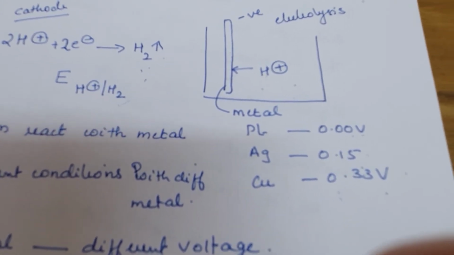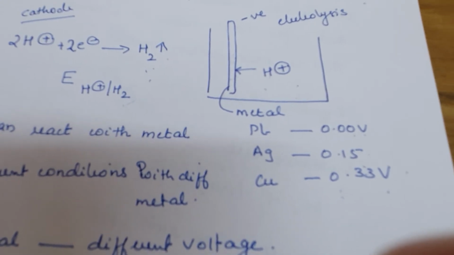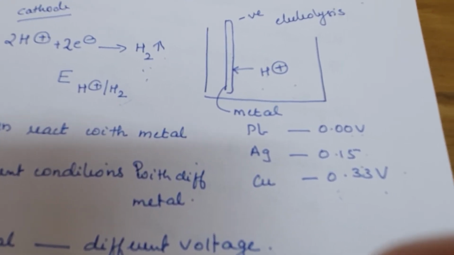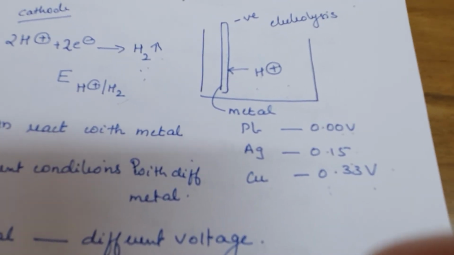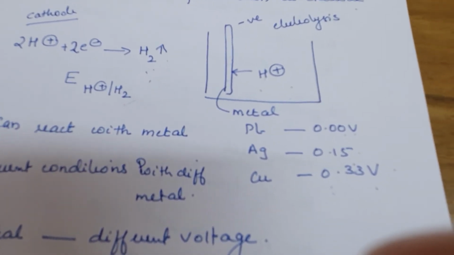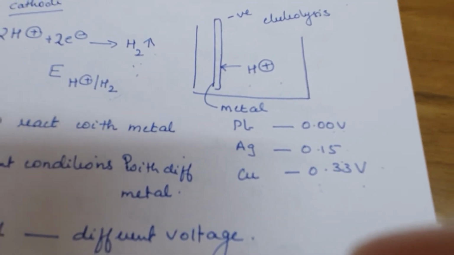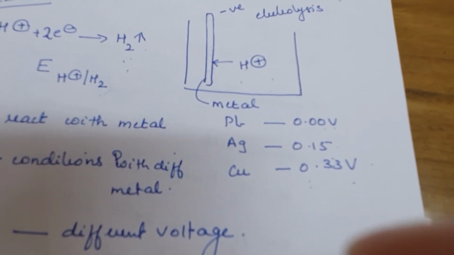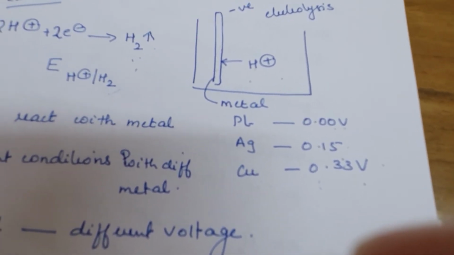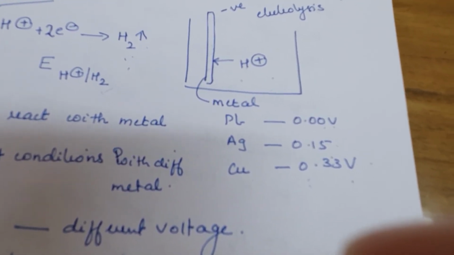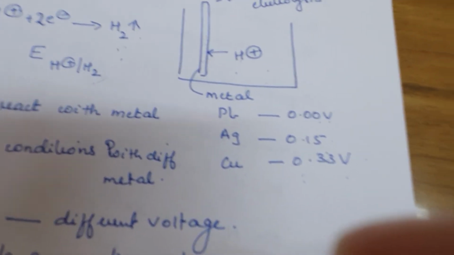When we apply it, we expect the gas to be produced, but that is a theoretical expectation. In practical cases it is not the same, and there will be a difference in the voltage. For example, platinum, silver and copper electrodes each need different voltages to produce hydrogen or oxygen.